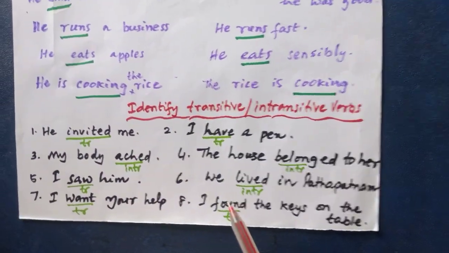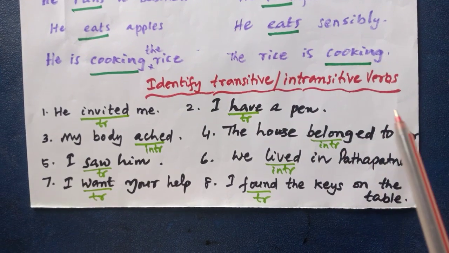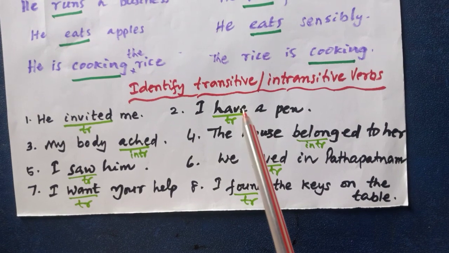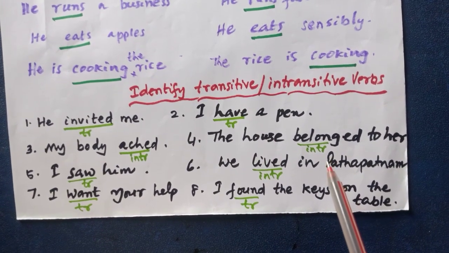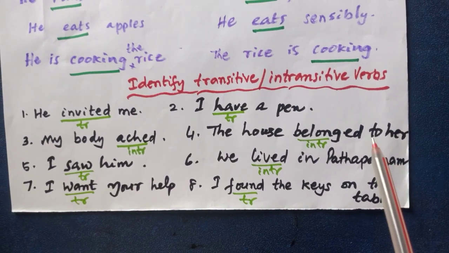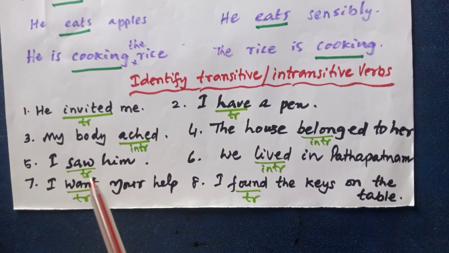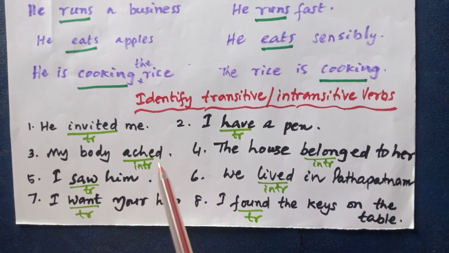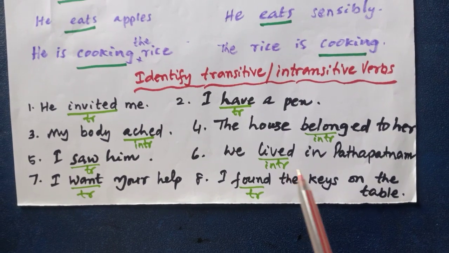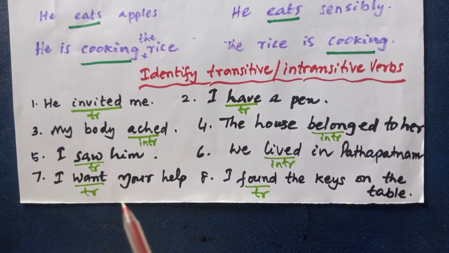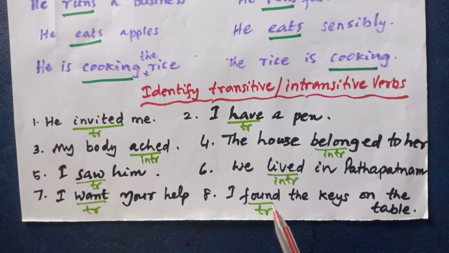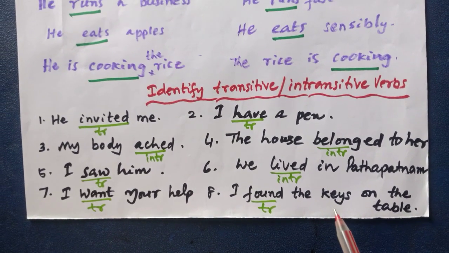Look at these examples. Identify transitive and intransitive verbs. Here invited, transitive, have transitive, and belonged intransitive because here object is there, but it is an object to the preposition, and it is transitive. Here it is intransitive because there is no direct object beside it, and intransitive there is no direct object here, and transitive there is direct object here help. Found transitive because there is a direct object keys.